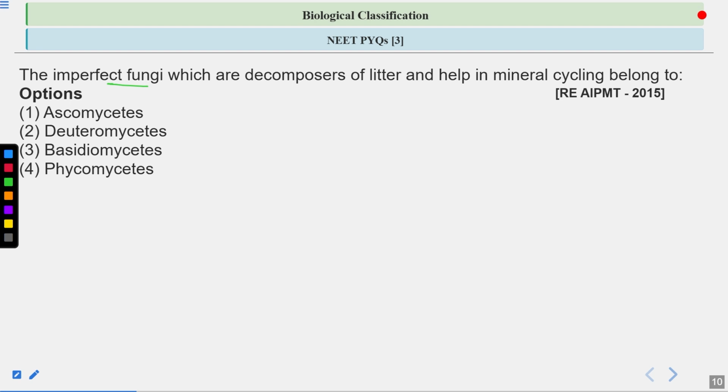Decomposers help in mineral cycling. Which class do these imperfect fungi belong to? The options are Ascomycetes, Deuteromycetes, Basidiomycetes, and Phycomycetes. So what will be the correct answer?